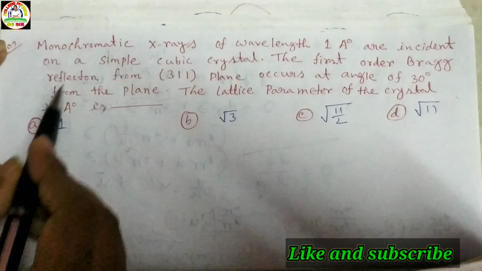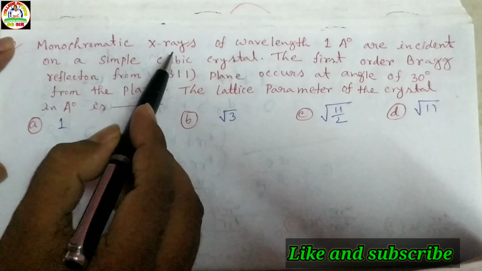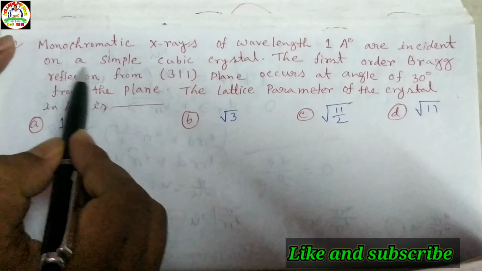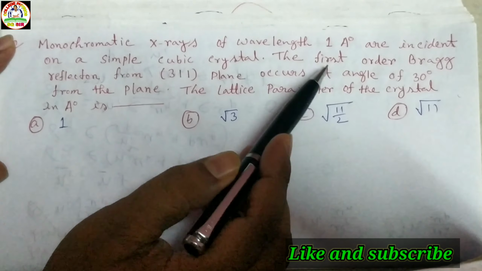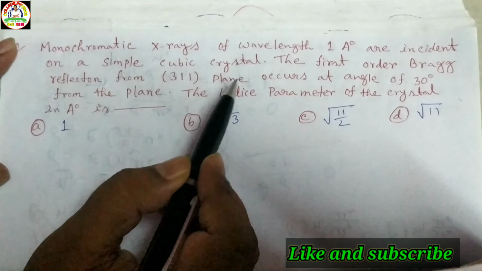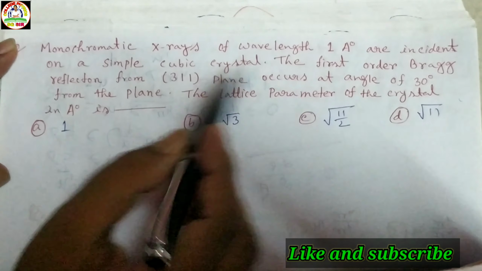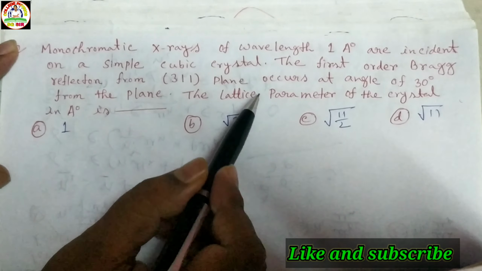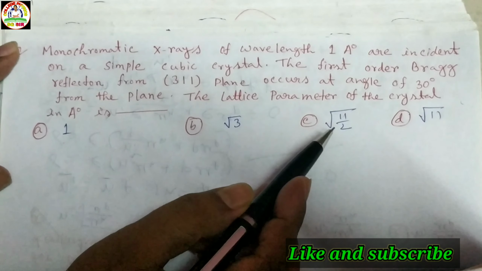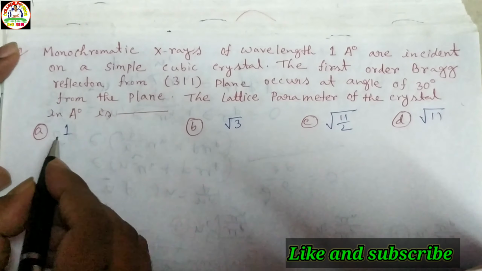Next problem from IIT exam 2009. Monochromatic X-rays of wavelength 1 angstrom are incident on a simple cubic crystal. The first order Bragg diffraction from the 311 plane occurs at an angle of 30 degrees from the plane. The lattice parameter of the crystal in angstrom is 1, root 3, root 11, or root 11 by 2.